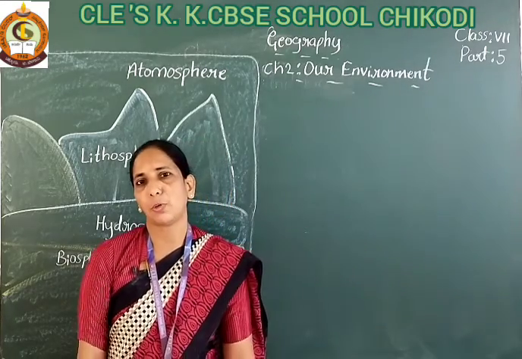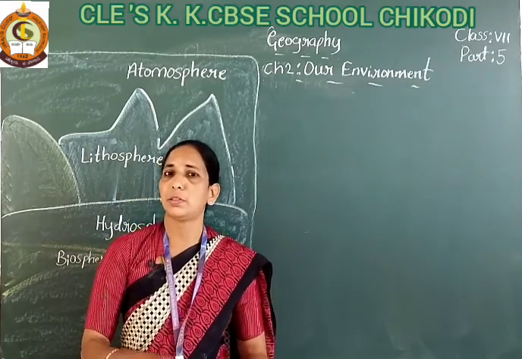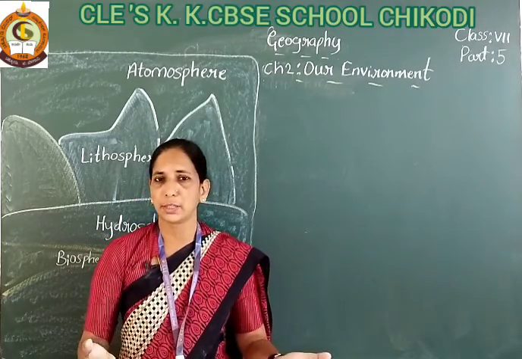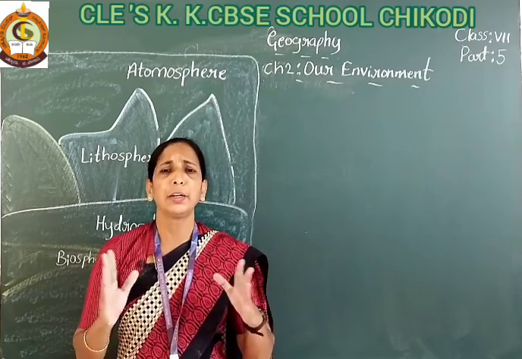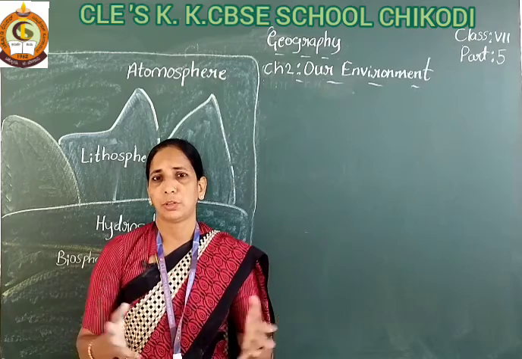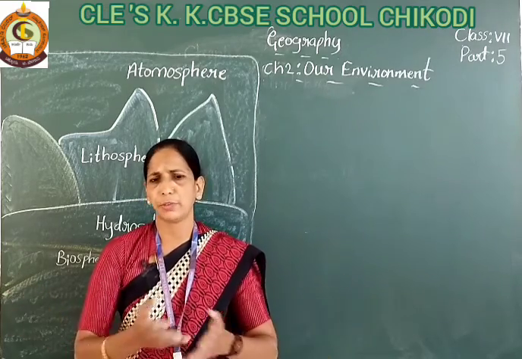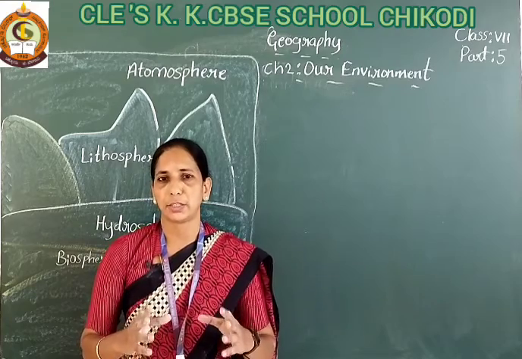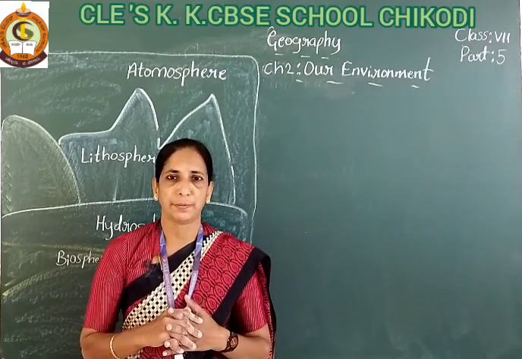Some examples of biotic: plants, animals, human beings, microorganisms, etc. And abiotic things are non-living things. You know, paper, pen, whatever is in our surroundings that is non-living, they are all examples of abiotic.